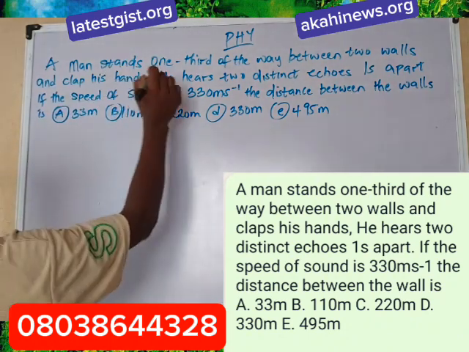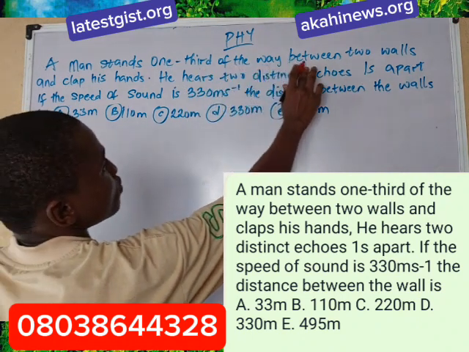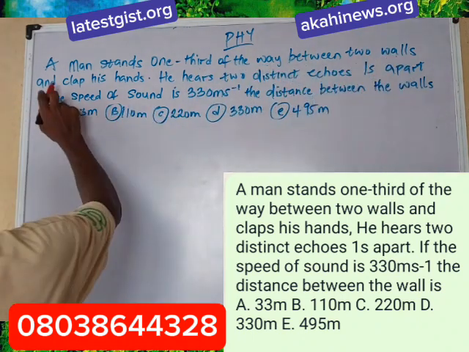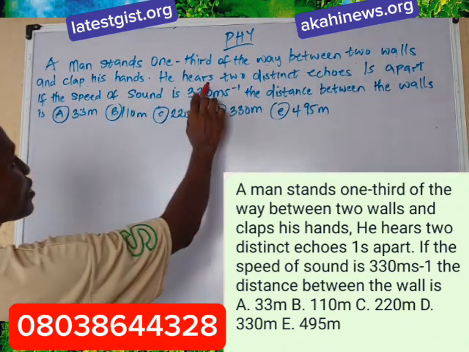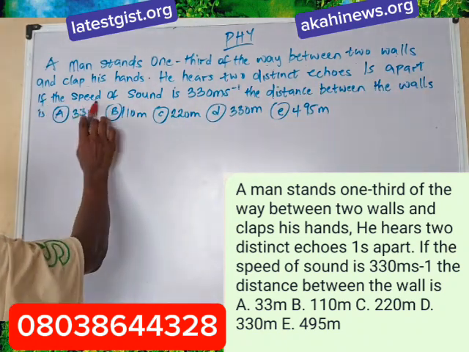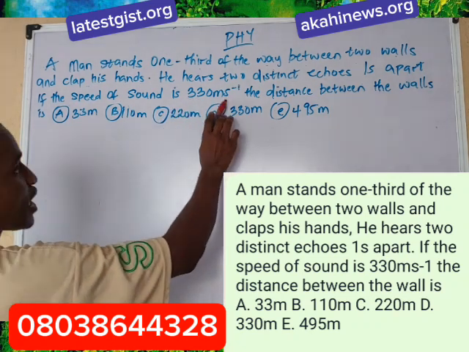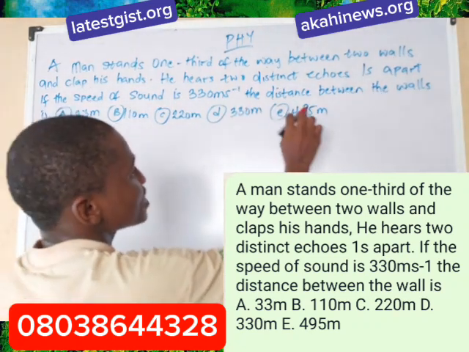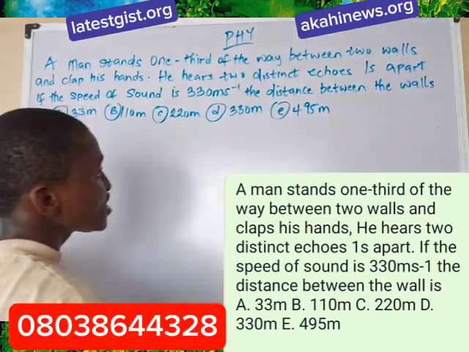I'm here to solve a physics problem with you, and this is the question. A man stands 1/3 of the way between two walls and claps his hands. He hears two distinct echoes 1 second apart. If the speed of sound is 330 meters per second, the distance between the walls is...